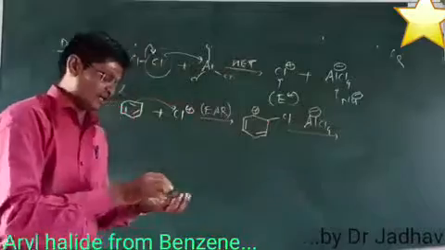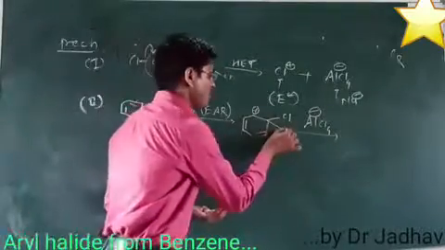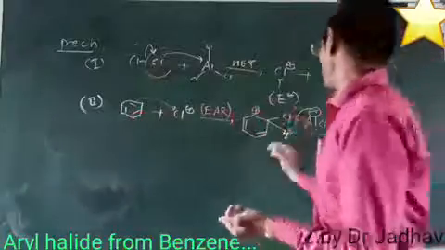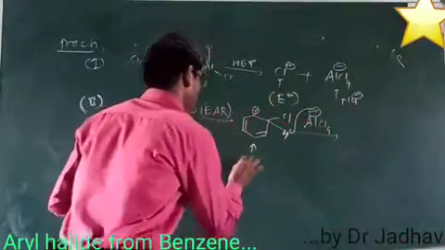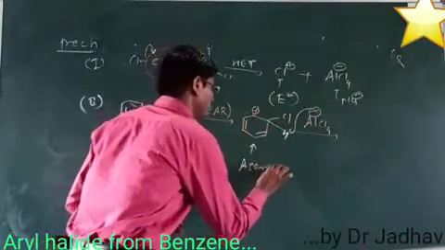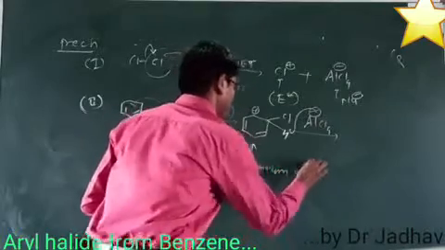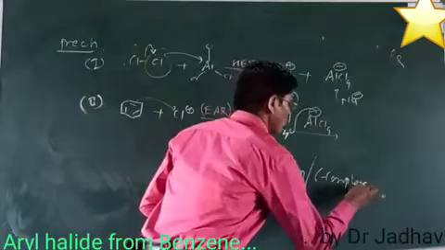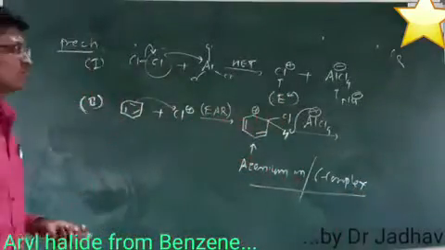This is nucleophilic in nature, having the tendency to accept the proton. Now what will it do with this proton? It will abstract the proton. After abstracting the proton, this is the formation of the arenium ion. The arenium ion is generated here. It is also known as the sigma complex. This is the formation of the sigma complex.